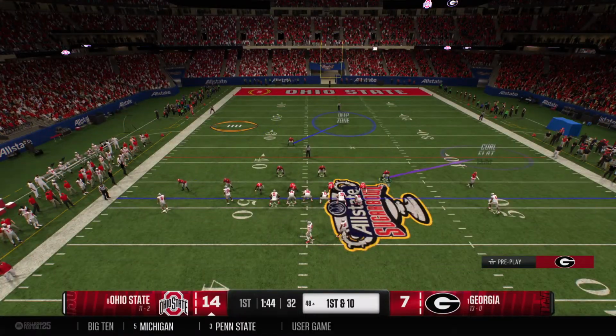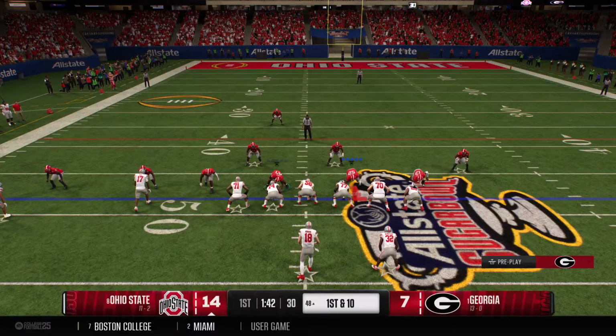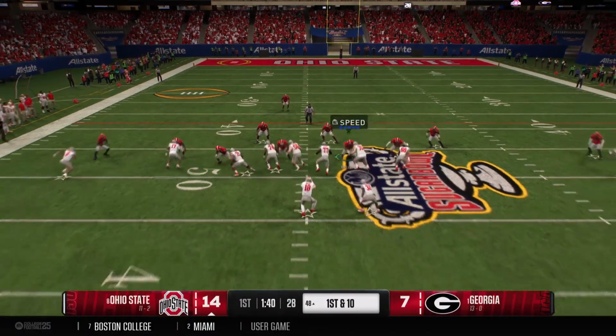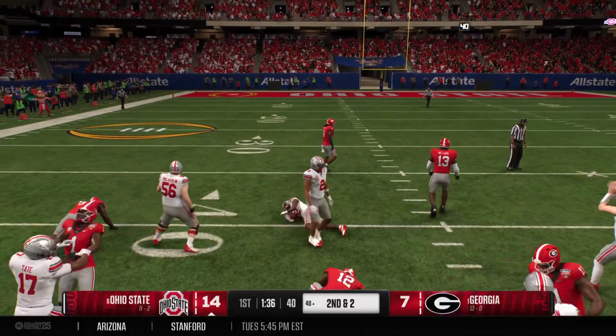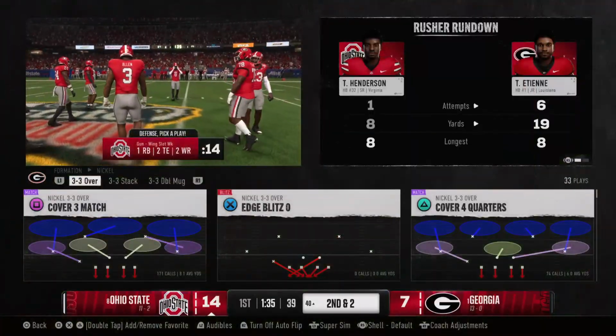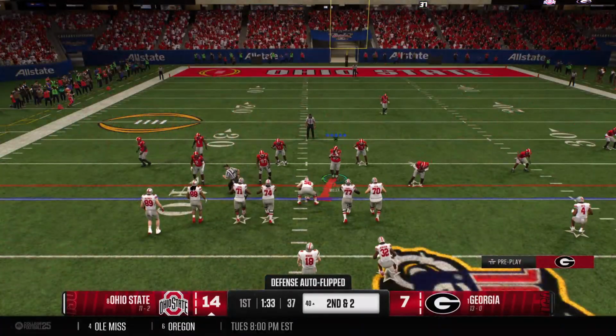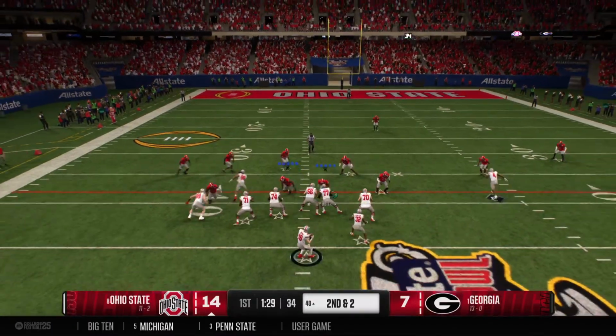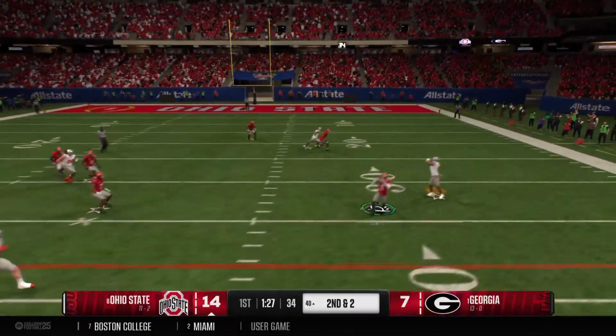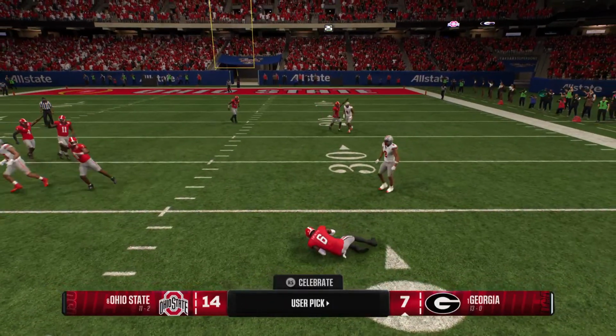Boy, another great throw and catch here by the Buckeyes, and it just makes you think back how far this offense has come from the days of being known for three yards and a cloud of dust to now being one of the more efficient passing offenses in the country. Year after year, you go back to Cardale Jones and J.T. Barrett, all the way back to Troy Smith, and most recently C.J. Stroud and Justin Fields. Just intercepted, picked off by the defense.